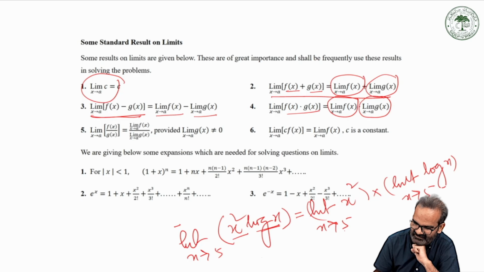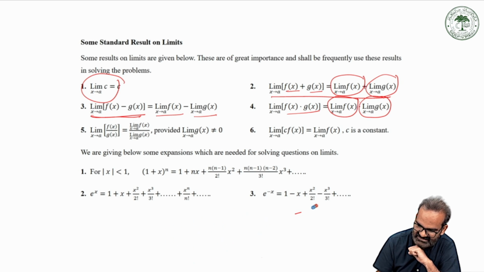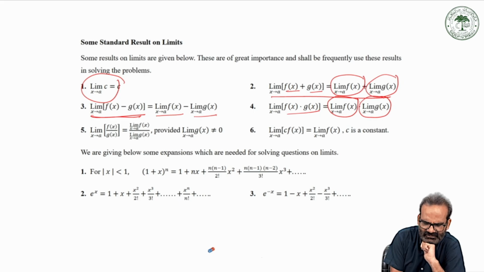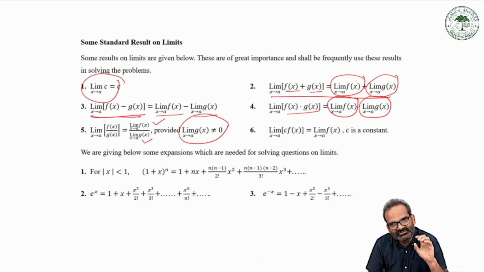The next, if two functions are divided, we will use all four operations of arithmetic. If a function is divided by any other function, limit x tends to a of f of x upon g of x is always equal to limit x tends to a of f of x, the numerator, upon limit x tends to a of g of x, that is the denominator, provided the limit x tends to a of the denominator should not be equal to 0. Because if this is 0, then anything upon 0 gives an undefined quantity.